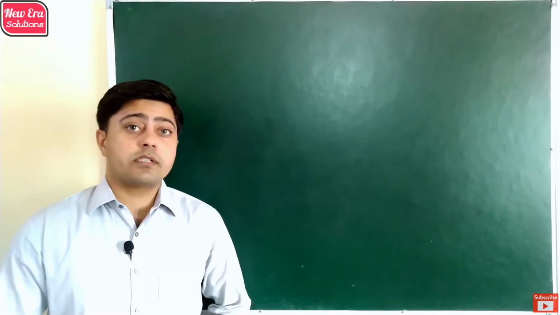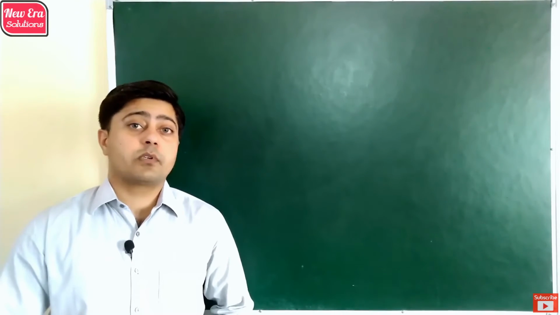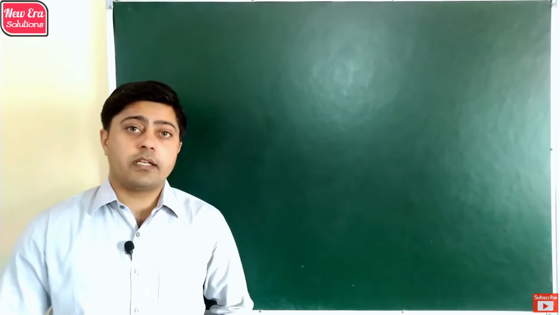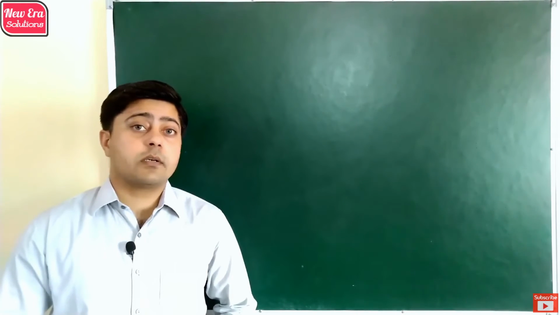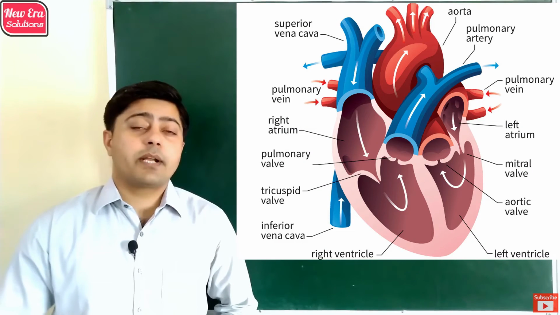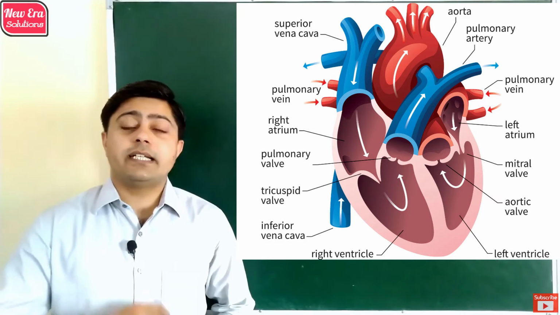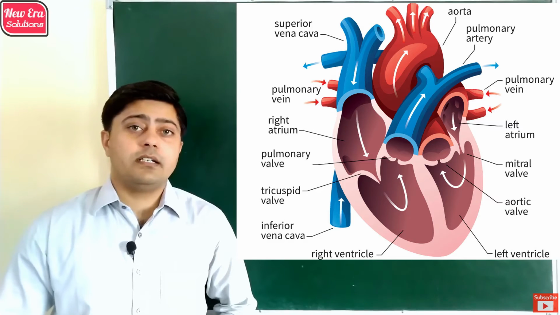The heart is the most important organ of the circulatory system, which helps to transport blood throughout the body. It is a muscular organ composed of cardiac muscle, having a triangular shape, present near the thoracic cavity in between the lungs above the diaphragm. It is slightly tilted towards the left side.